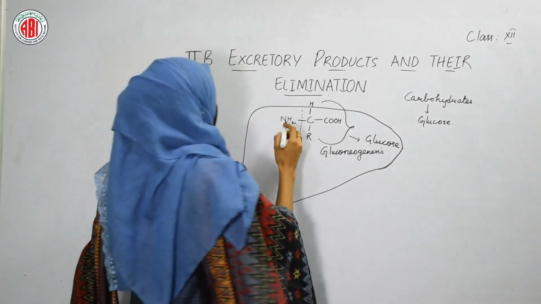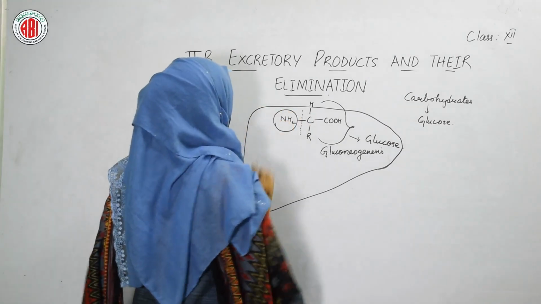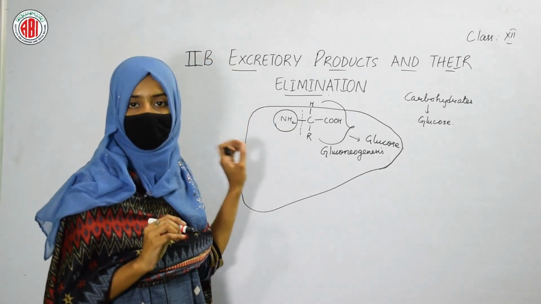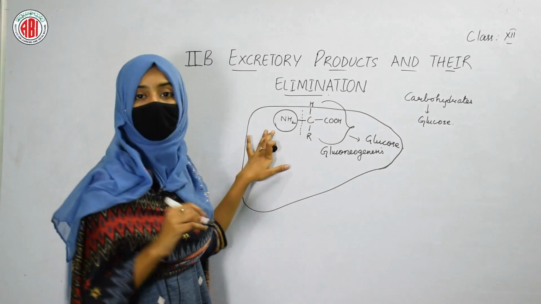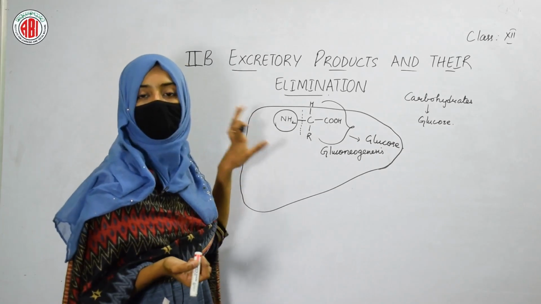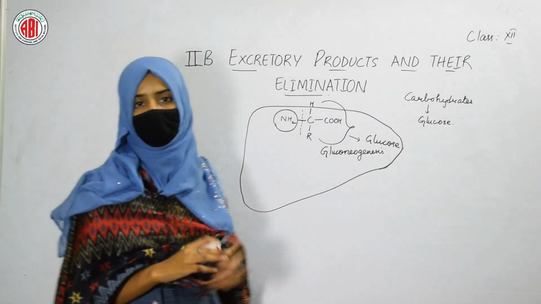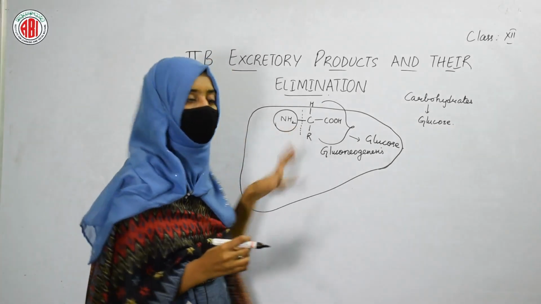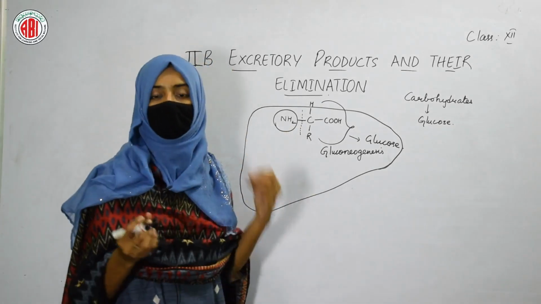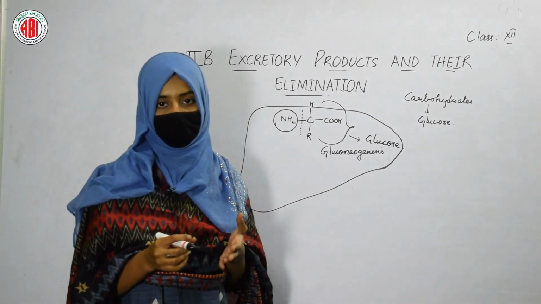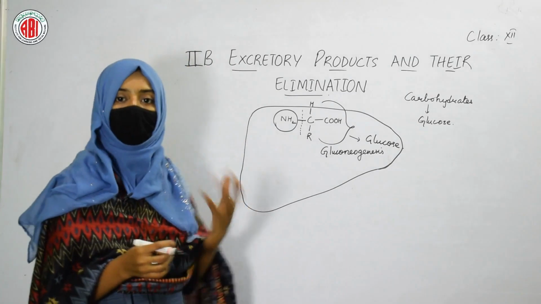Now the amino group, which is separated from the amino acid by the liver, is a nitrogenous waste. It should be eliminated from our body. So we cannot eliminate ammonia directly in the form of amino group from our body. It should be converted into some less toxic material. Then only we can remove it.